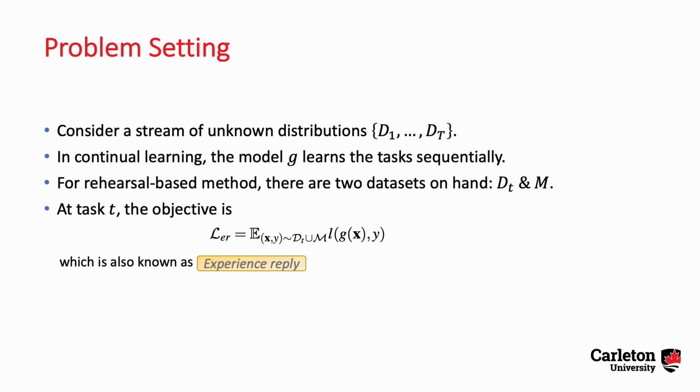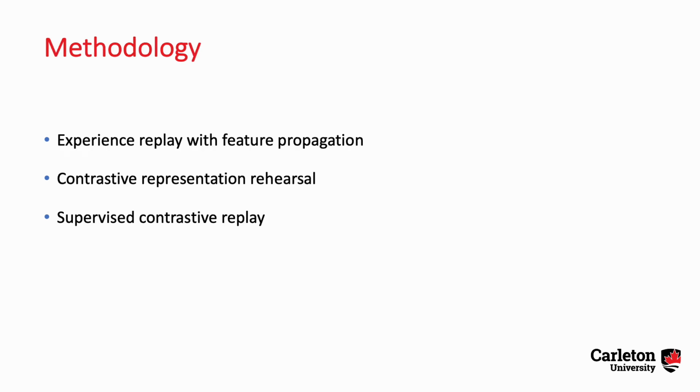Consider a stream of unknown distributions D1 to D capital T. For rehearsal-based methods, at time t, there are two datasets on hand, D_t for the current dataset and M for the memory set. So the objective is to minimize loss on both datasets, which is also known as experience replay. Our method contains three parts: experience replay with feature propagation, contrastive representation rehearsal, and supervised contrastive replay.